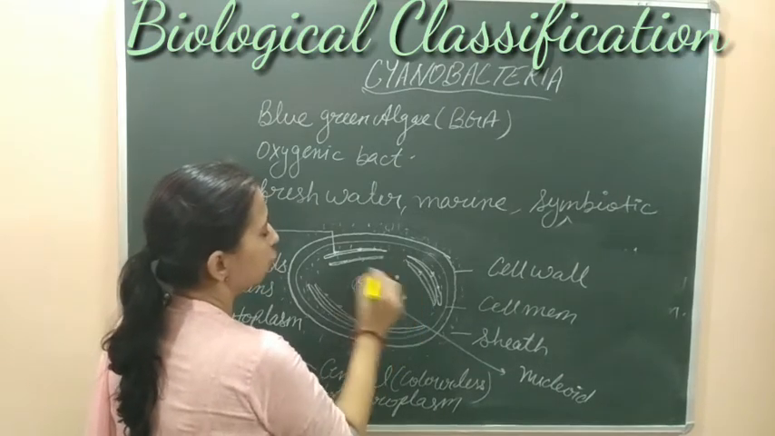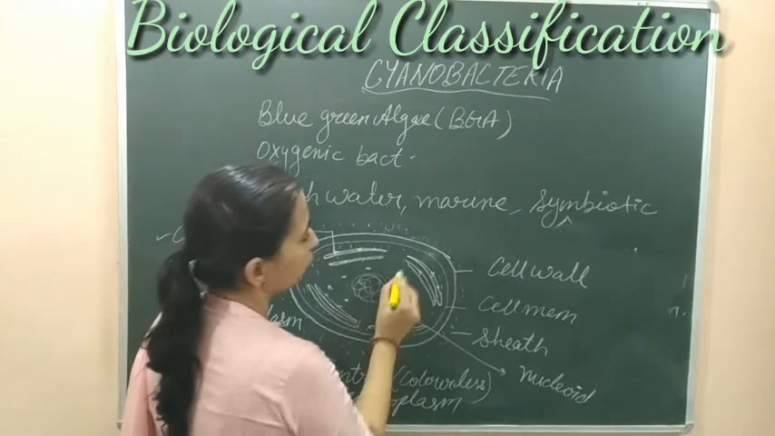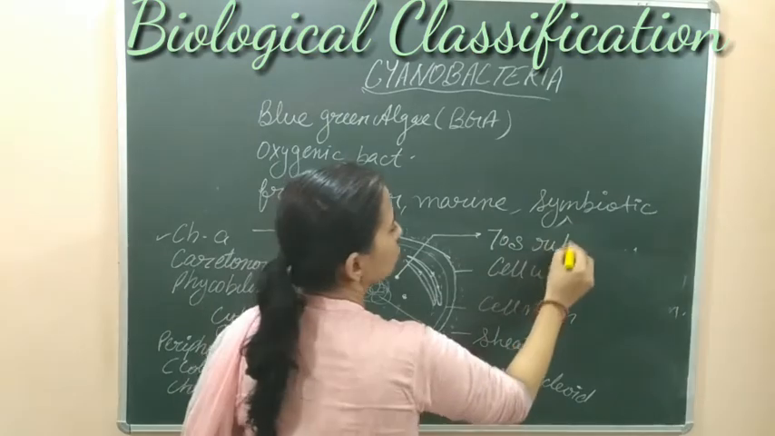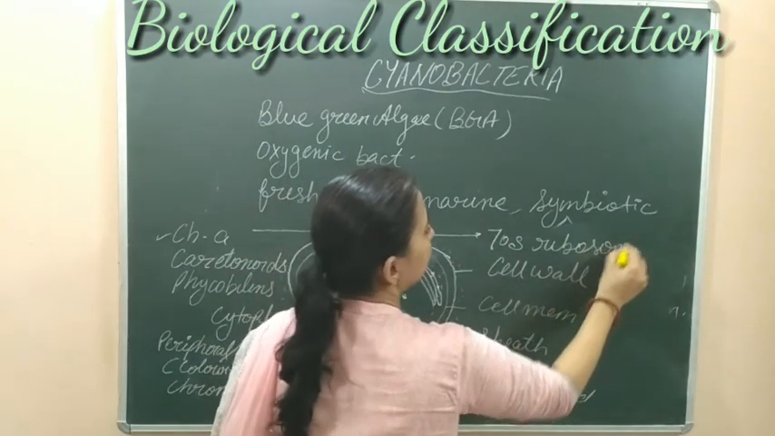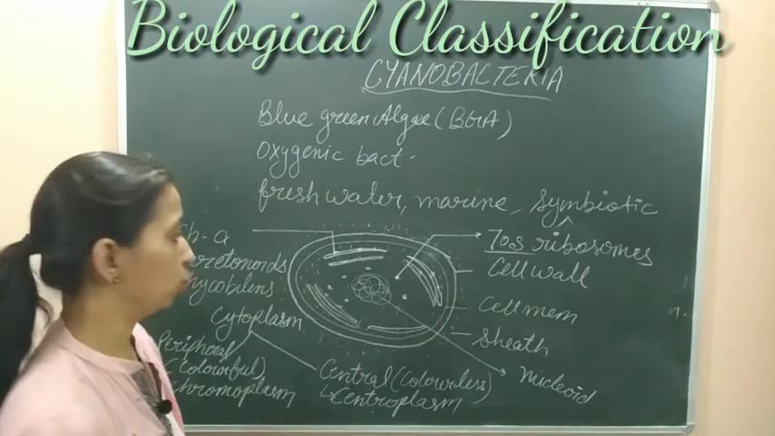Besides the nucleus, they have ribosomes. The ribosomes found in these bacteria are of the 70S type, because all prokaryotic cells have 70S ribosomes. So they also have 70S type ribosomes.